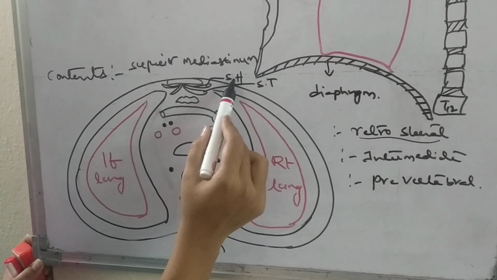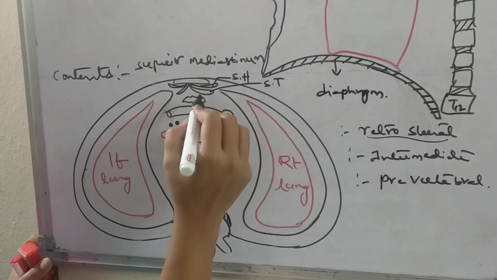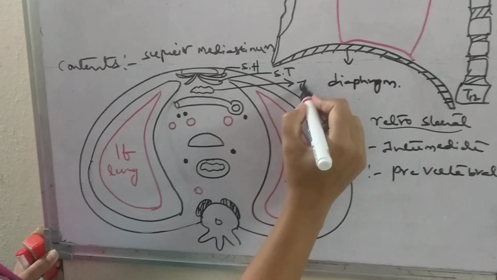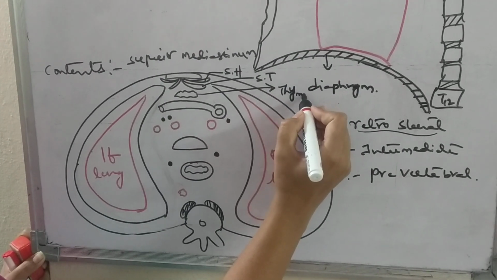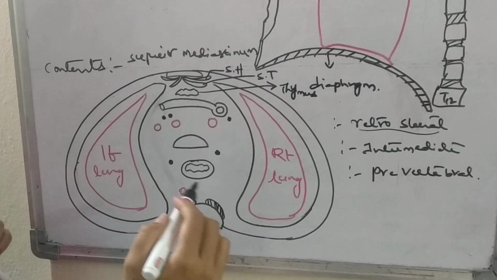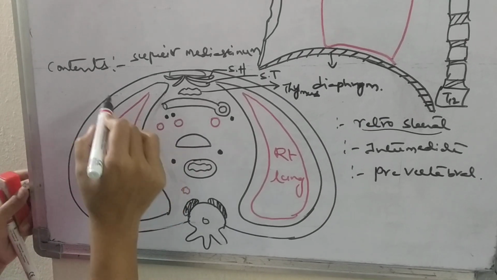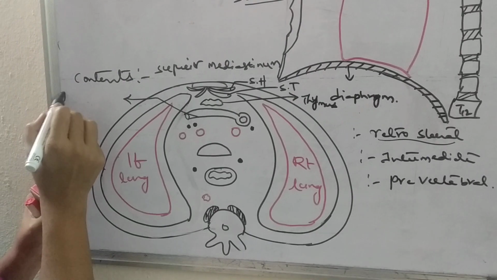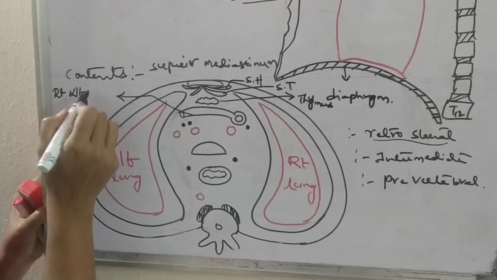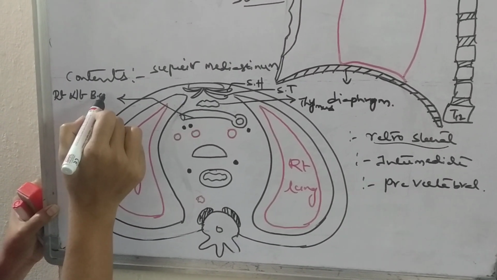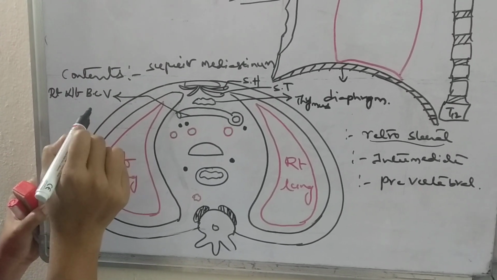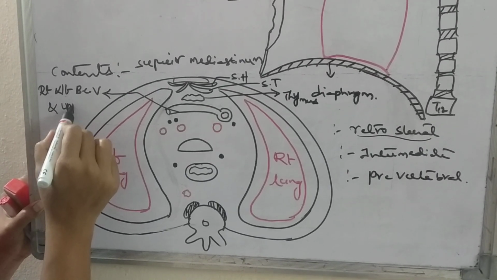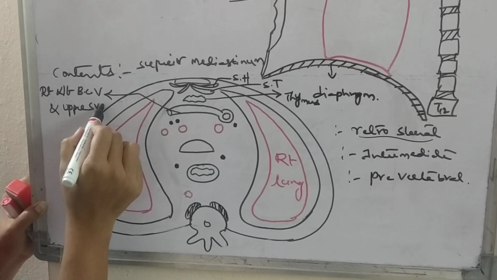Along with that, we will have the thymus gland, and the veins: the right and left brachiocephalic veins along with the upper part of the superior vena cava.